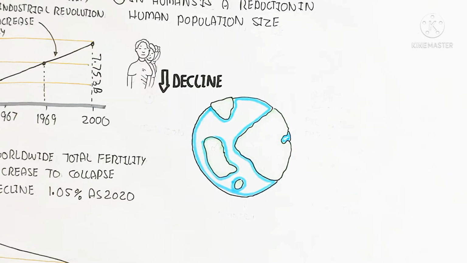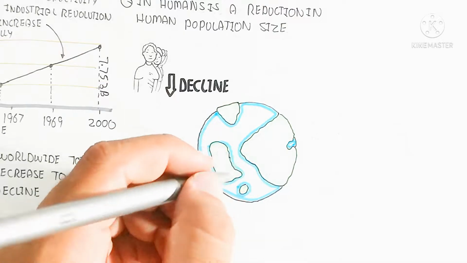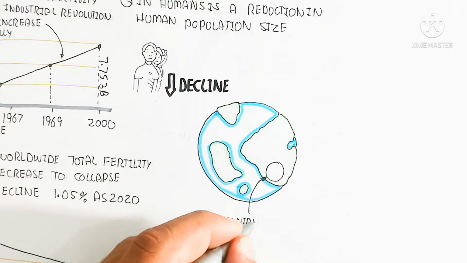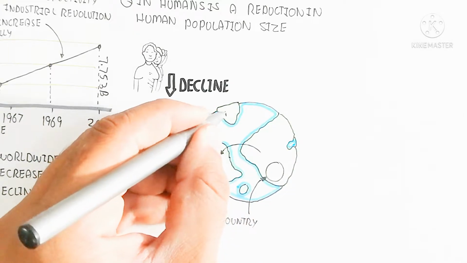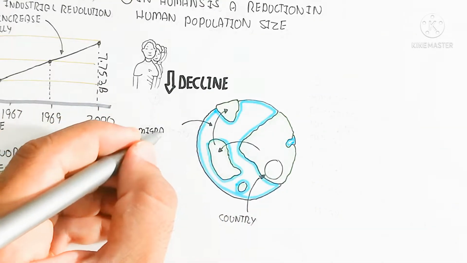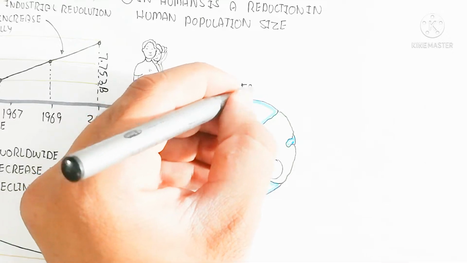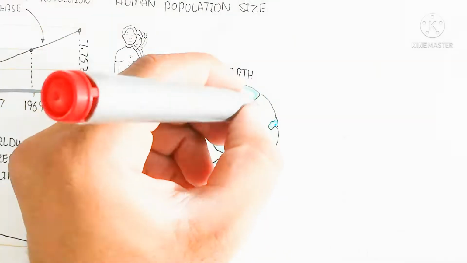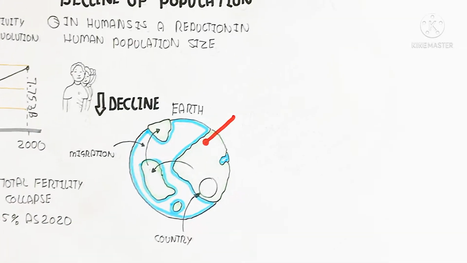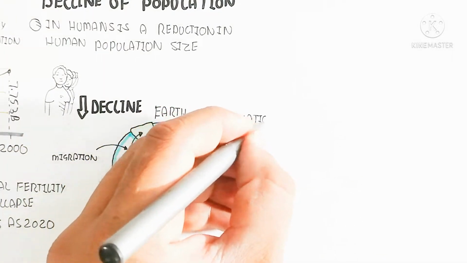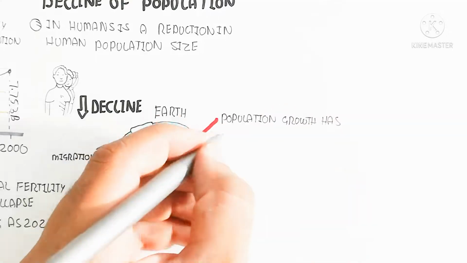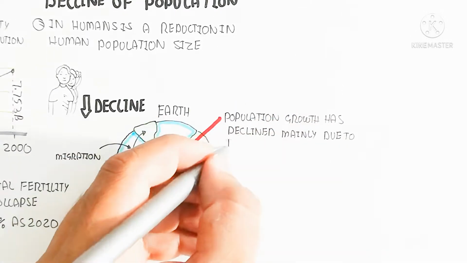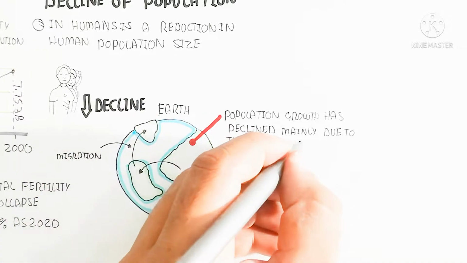Let's begin to understand the declining and the factors affecting it. First of all, we know that people migrate from one country to another. That is also a declining factor, because young people go to other countries, and the decline of young people leads to decreased reproduction.